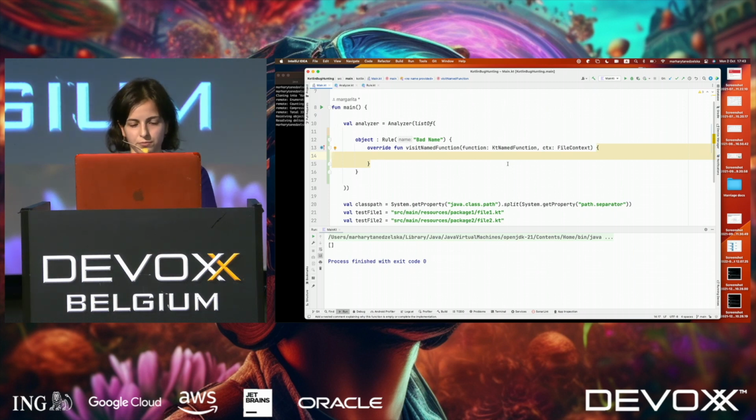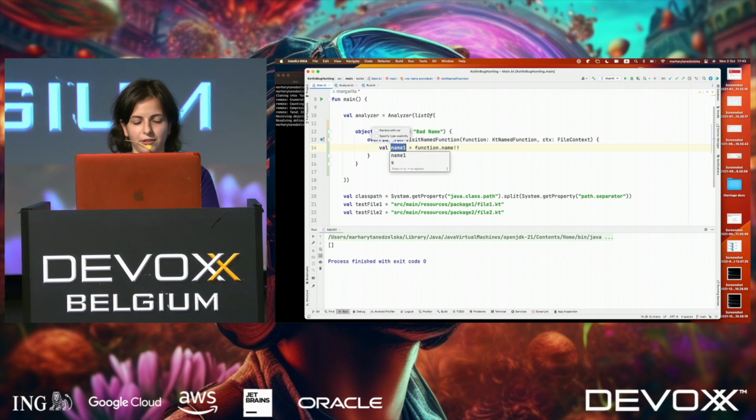So what do we do? We take the function, we take its name, and please notice that here the name is nullable. So I am doing it like this. Why? Because we are visiting a named function, and we imagine that we are in a case where everything compiles properly. And that's why we can assume it's non-nullable. So we extract it to a funName.